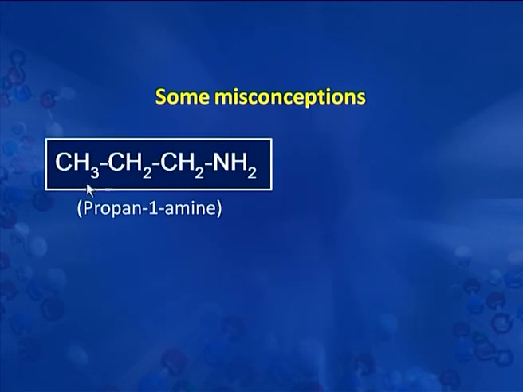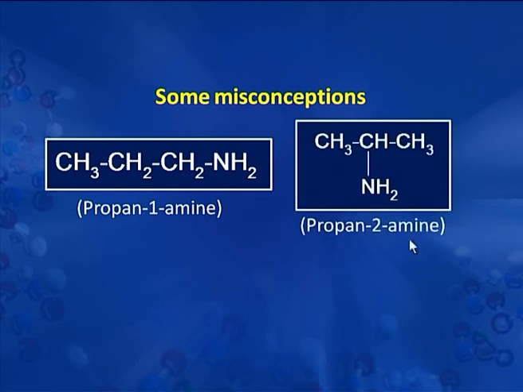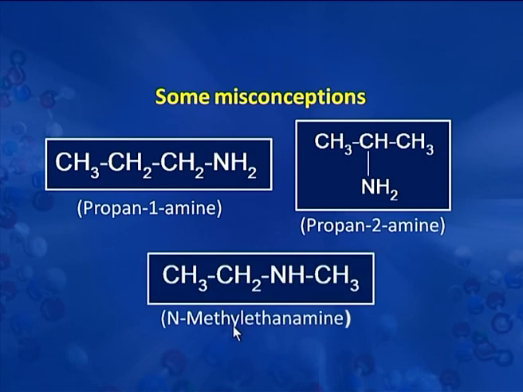Let's take another example from the amines, propanamine. Propanamine can be propane-1-amine and propane-2-amine. The amino group is present at carbon number 1 or it is present at carbon number 2. So they are position isomers. Same molecular formula, but the position of NH2 group is different in the two. Then another compound with the same molecular formula is this, where NH group comes in between the chain, and this is N-methyl-ethanamine. Now this is a secondary amine. So this is a functional isomer for this compound as well as for this compound.